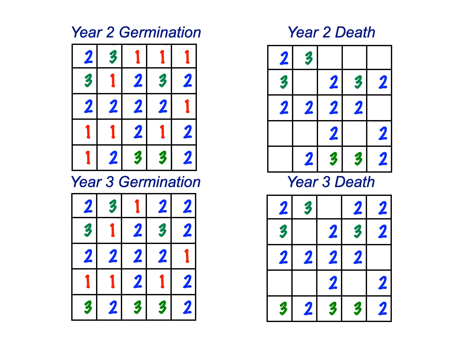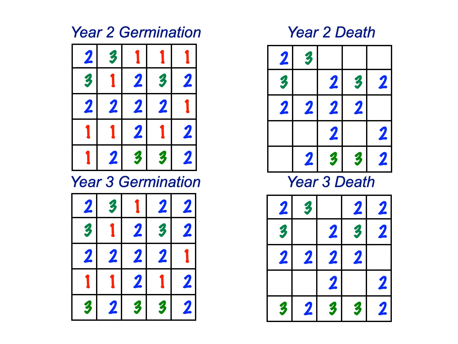We get die-off after year 2. Species 2 doesn't die out because it lives for 5 years. Species 3 doesn't die out because it lives for 10 years. But all of the species 1 die out, and we have some sites available: 1, 2, 3, 4, 5, 6, 7, 8, 9 sites available for the species to come and colonize and germinate in.